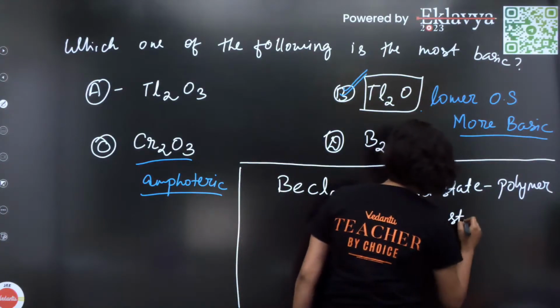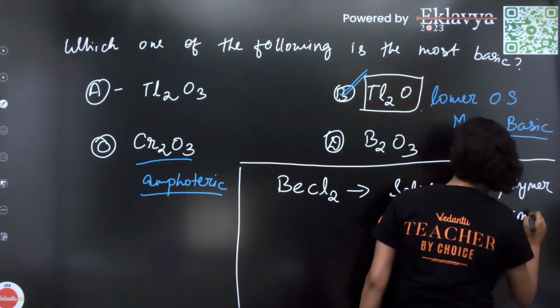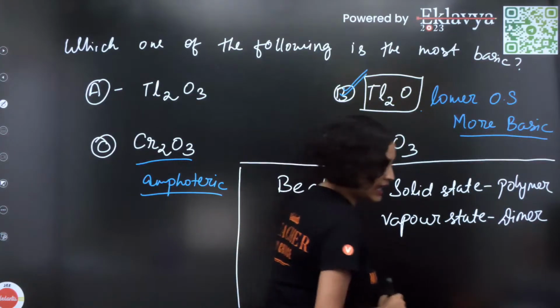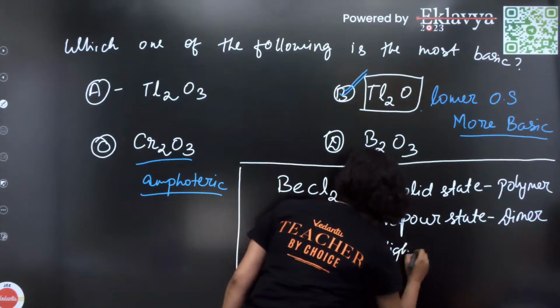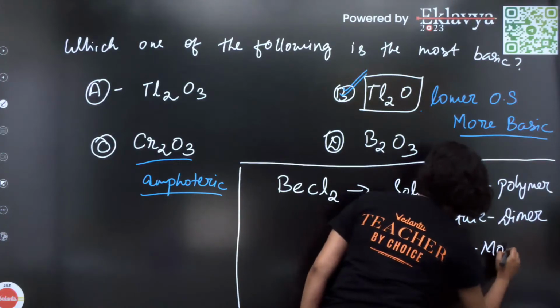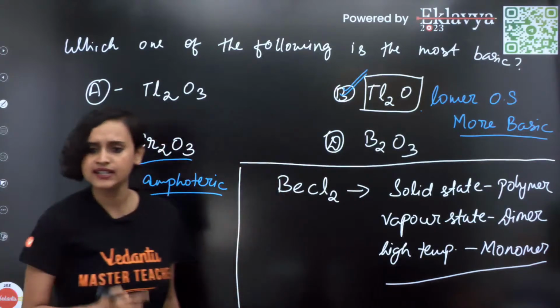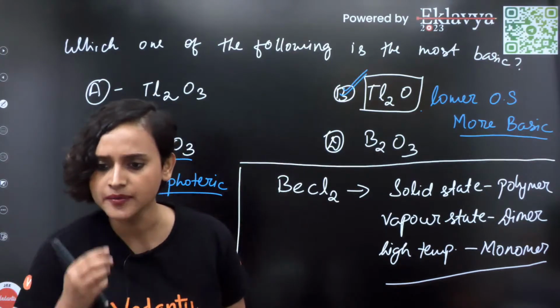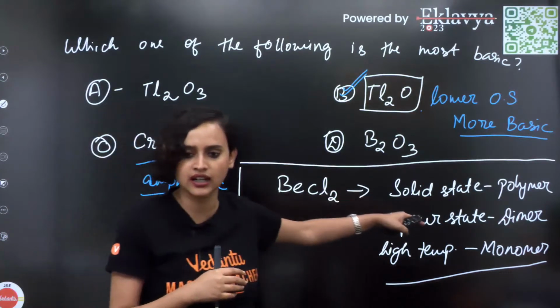And at high temperature, it exists as a monomer. Right, this is the answer, if I am not wrong. BeCl2 in solid state, so I think this is the correct answer.